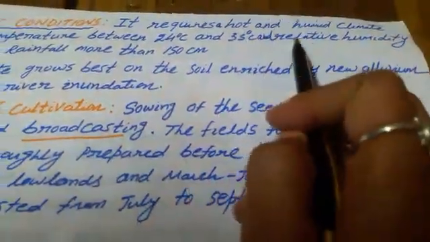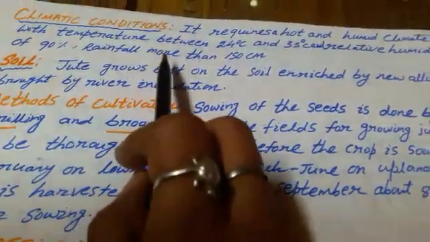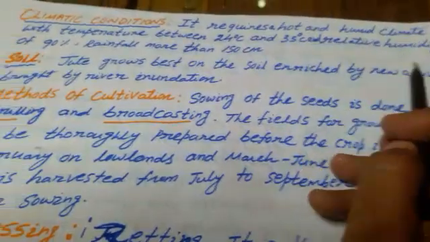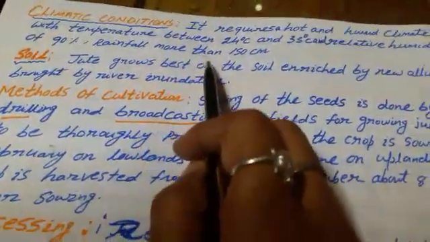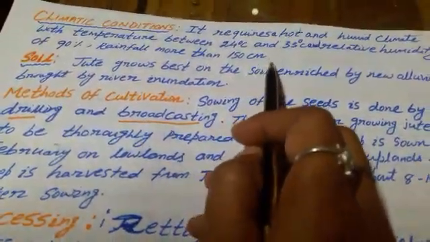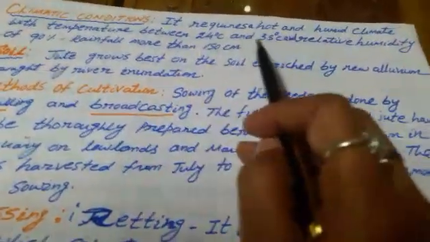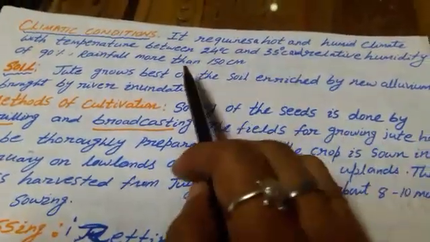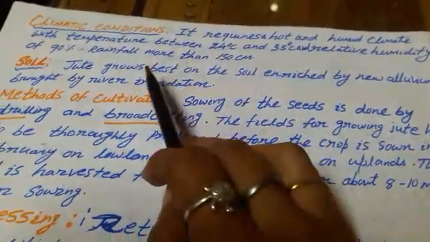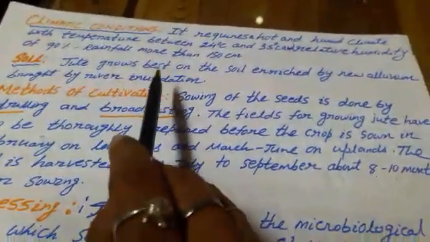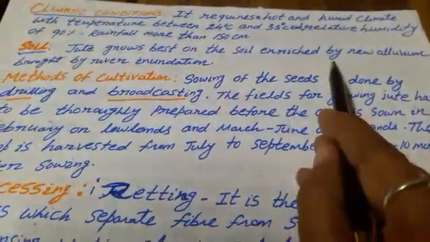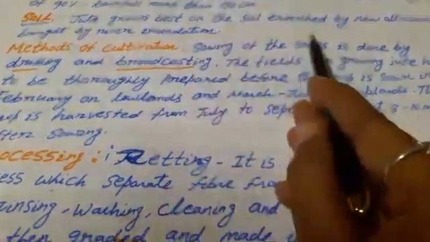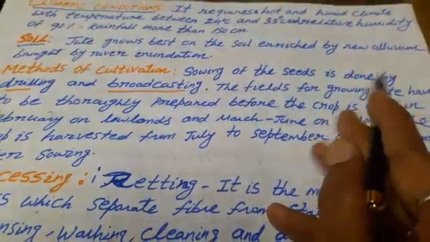It requires hot and humid climate with temperature between 24 degrees Celsius to 35 degrees Celsius, relative humidity of 90%, and rainfall more than 150 centimeters. These are the climatic conditions: temperature 24 degrees Celsius to 35 degrees Celsius, rainfall 150 cm, and humidity 90%. Soil: jute grows best on soil enriched by the new alluvium brought by river inundation. So alluvium soil is suitable for jute cultivation.